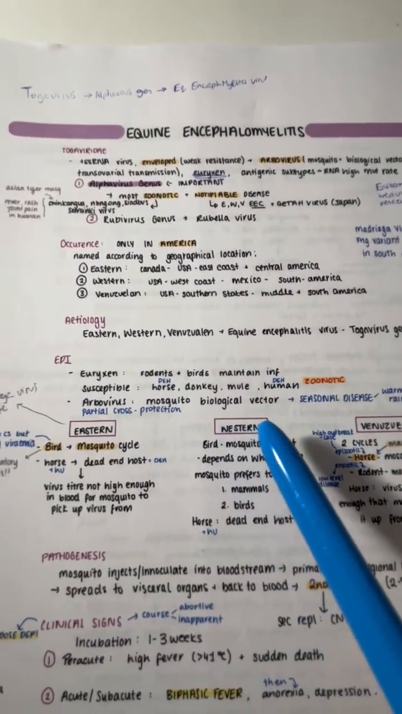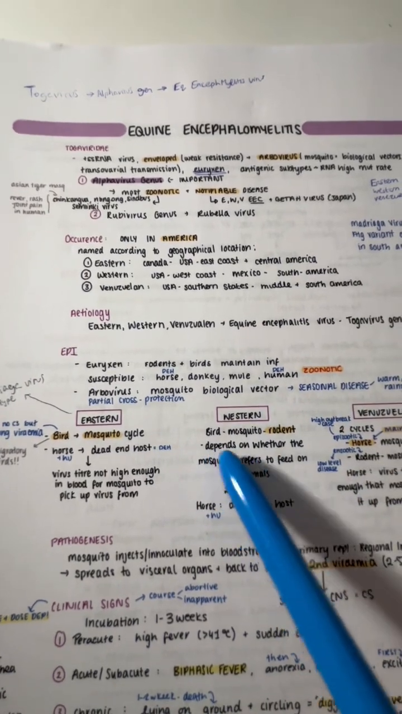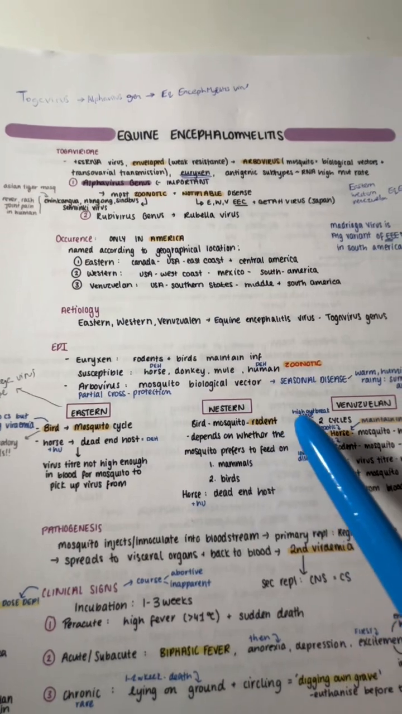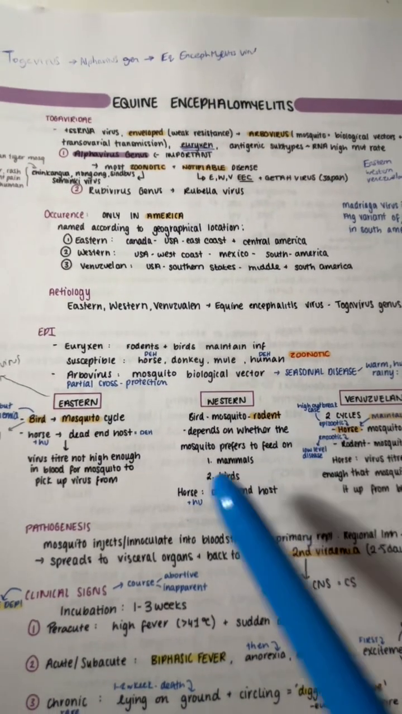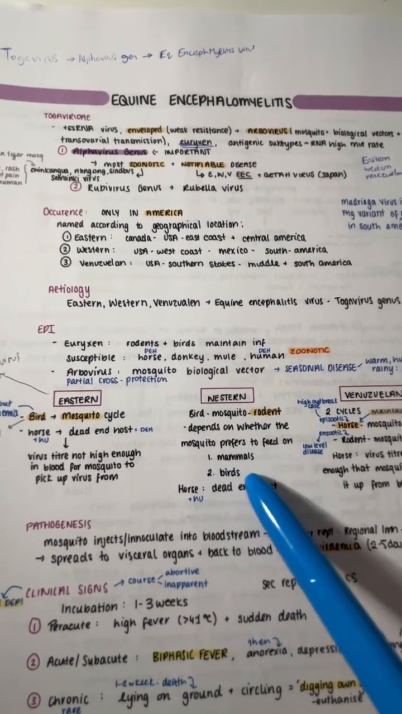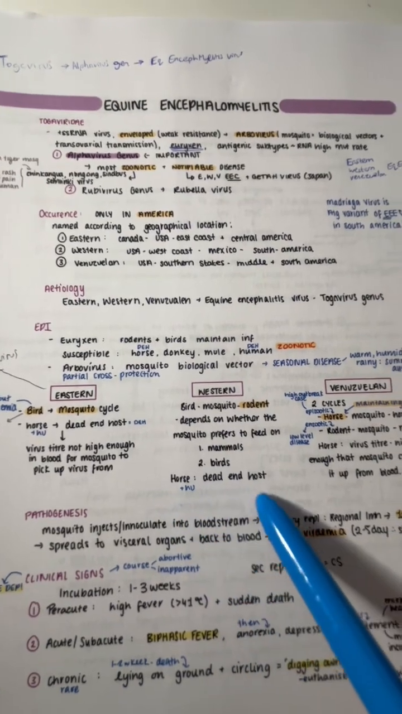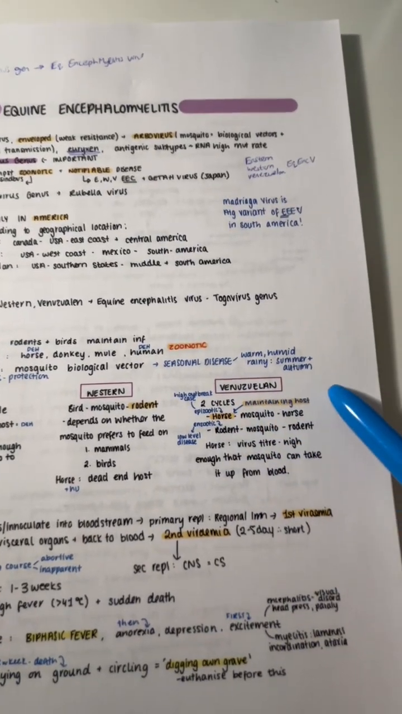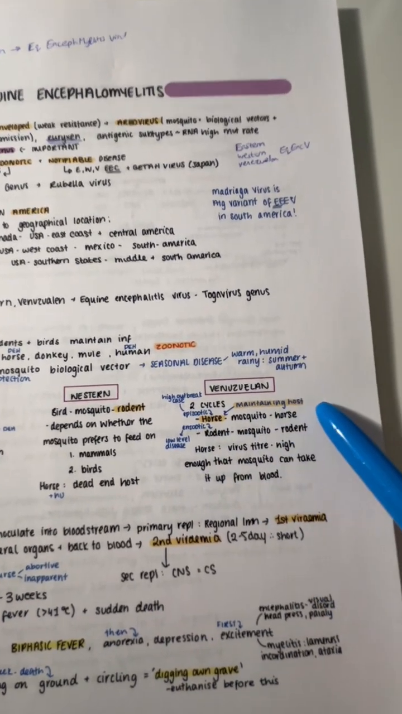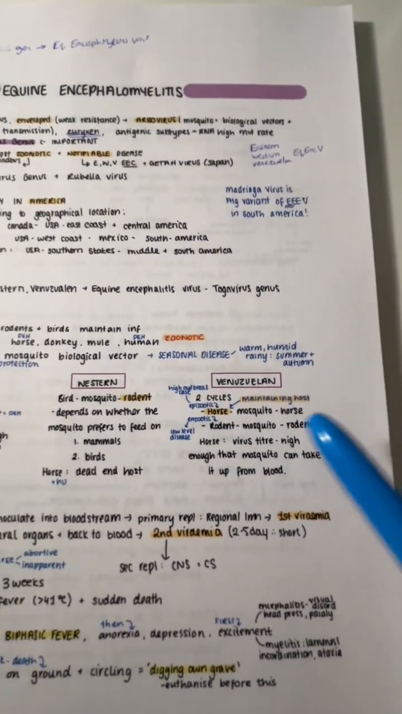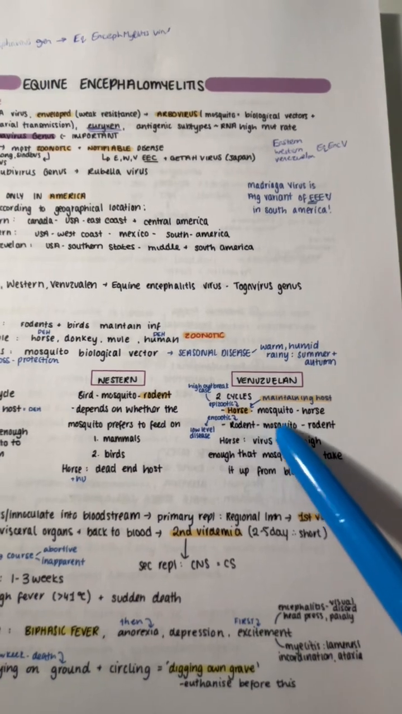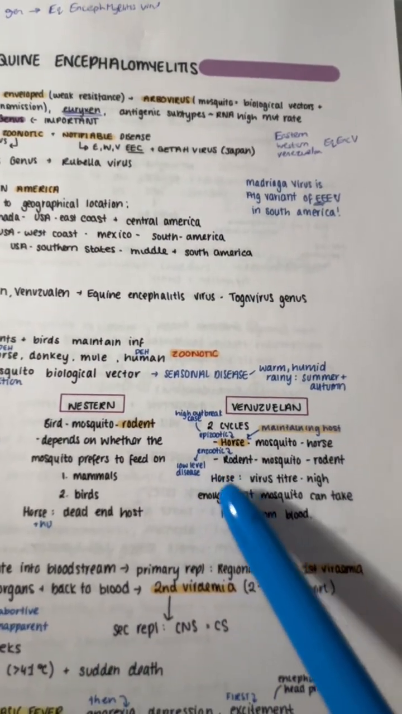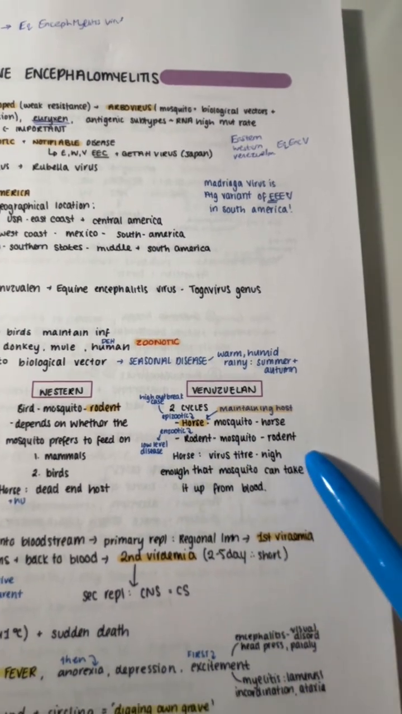In the Western equine encephalitis virus, birds and rodents are the maintaining hosts, and it's spread by mosquitoes. It all depends whether the mosquito prefers to feed off mammals or birds, and horses and humans are the dead-end host. However, in the Venezuelan equine encephalitis virus, horses are the maintaining hosts. The virus is spread from horses to mosquitoes, then to other horses. The virus is also maintained by rodents, so it spreads from rodent to mosquito to rodent.